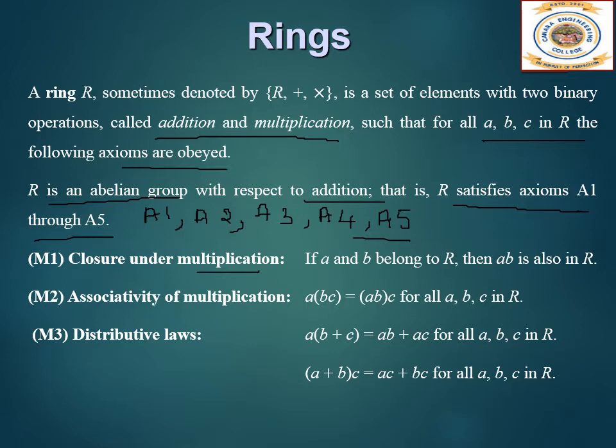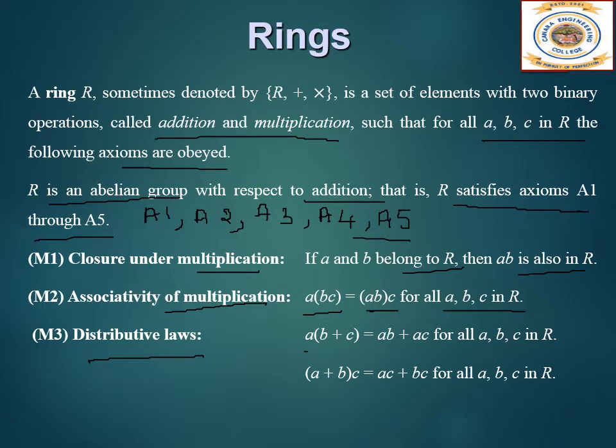Closure under multiplication means if A and B belong to R, then AB is also in R. Then associativity of multiplication: A(BC) is equal to (AB)C for all A, B, C in R. Next one is the distributive law.